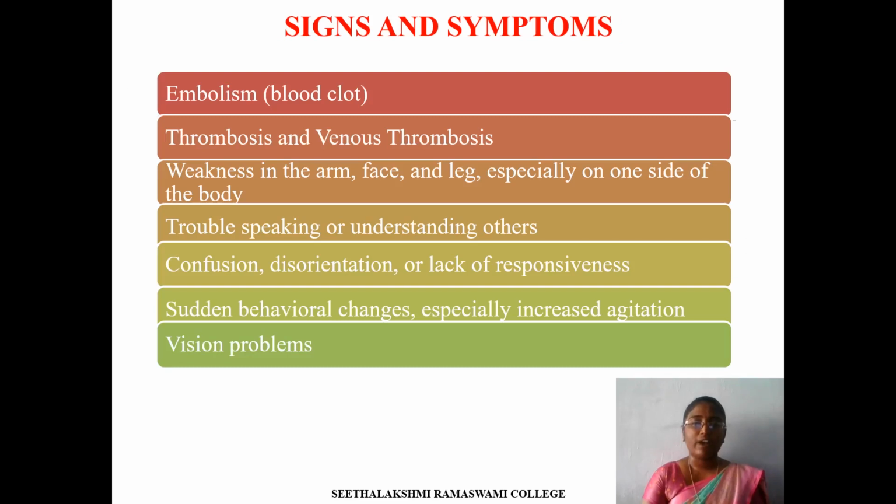Signs and symptoms of ischemic stroke. First one is embolism. Embolism means a blood clot. Next one is thrombosis and venous thrombosis. The third one is weakness in the arms, face and leg, especially on one side of the body. Next one is trouble speaking or understanding others. Next one is confusion, disorientation or lack of responsiveness. The next one is sudden behavioral changes, especially increased agitation. Next one is vision problems. Vision problem is due to the vein blood clot.